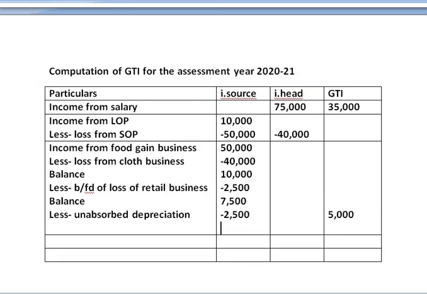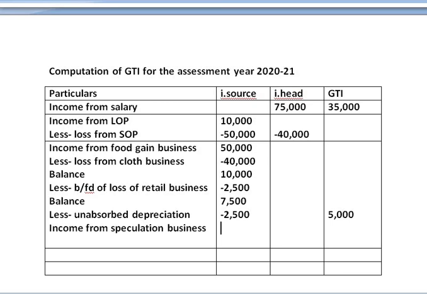Now we are provided information relating to speculation business. So income from speculation business is taken first, and then loss from speculation business is set off against the income from the same source. Let us take first income from speculation business. Income from speculation business amount is rupees 20,000. From this we have to deduct less loss from speculation business.